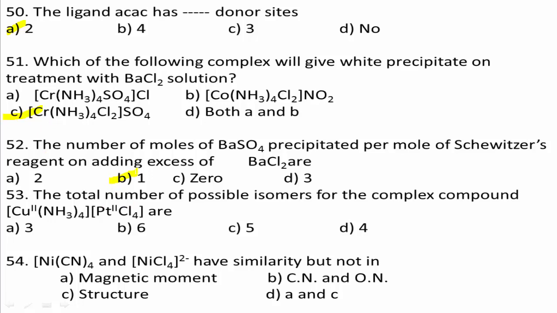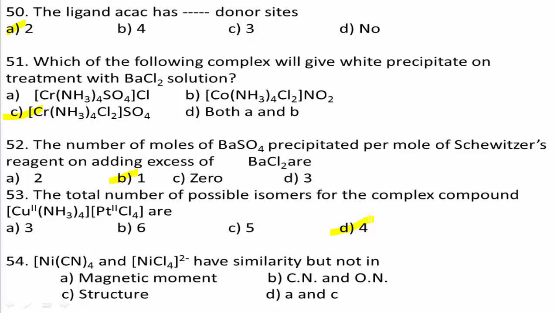Next, question number 53. The total number of possible isomers for the complex compound [Cu(NH3)4][PtCl4] are: option A 3, option B 6, option C 5, option D 4. The given type of complex contains 4 isomers. There are 4 isomers for the given complex. Therefore, the right answer is option D.